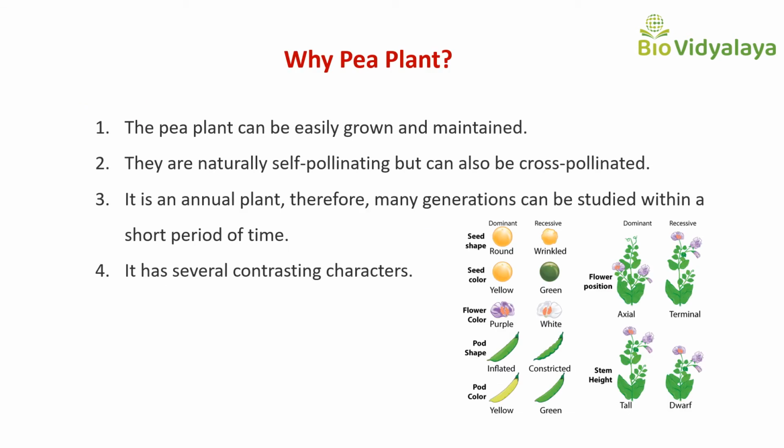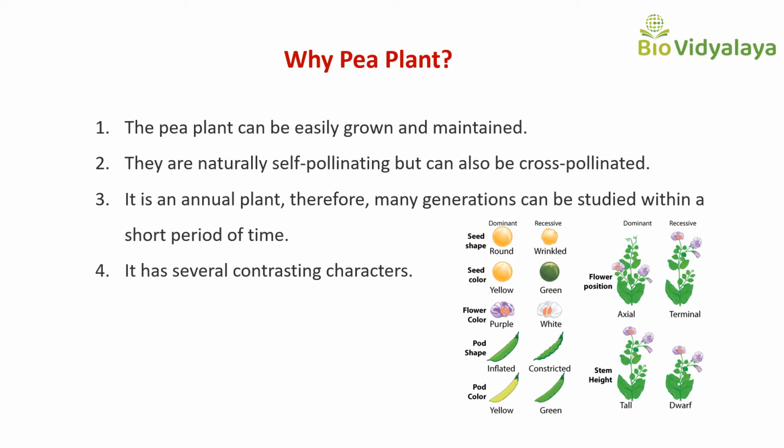So let's see why Mendel selected the pea plant for his experiment. First, the pea plant can be easily grown and maintained. Second, they are naturally self-pollinating but can also be cross-pollinated. We can artificially pollinate this pea plant. Third, it is an annual plant.